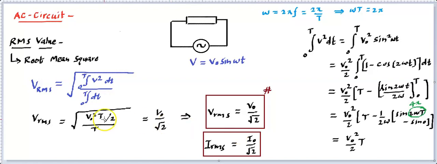This RMS value is used frequently, or more extensively, in case of AC sources because this does not come to zero over a cycle. Whereas the average value comes to 0, so that is of no use. This is of most use. Moreover, there is one more reason why we use this RMS value, which we will talk about. And whenever we say that there is a source, that means we are going to indicate this RMS value.